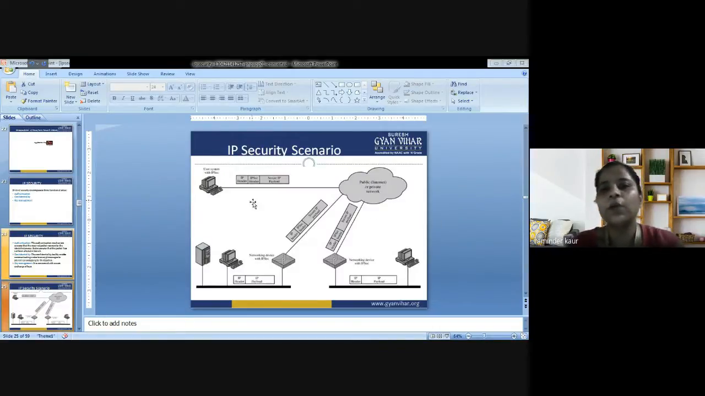So this is the whole scenario of the IP security in which you are supposed to transmit packets. This is the whole process. This is the system, and this is the system that is receiving the information. So 2 networks are being used. First is public network and second is private network. What is the interpretation for the public network and what is the interpretation for the private network?